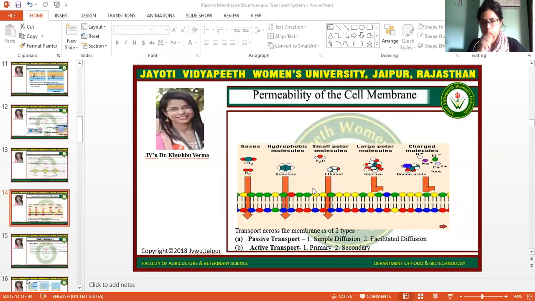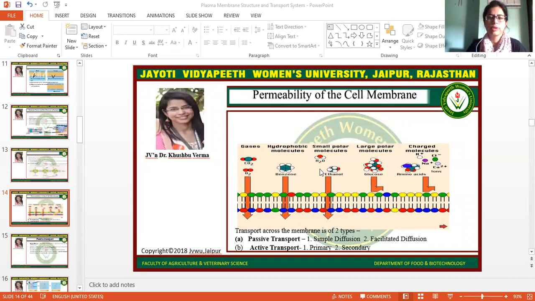Now come to the actual types of transportation. But before that, you have to understand which kinds of molecules can easily cross the cell membrane and which are not able to. Gases like carbon dioxide and oxygen can simply cross the cell membrane.